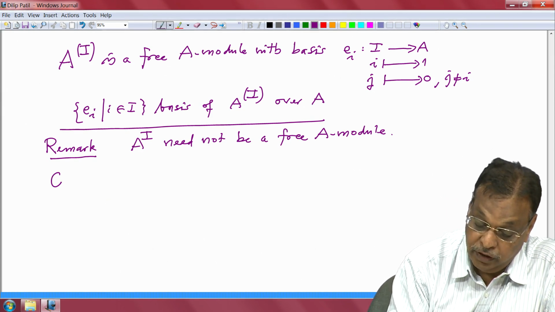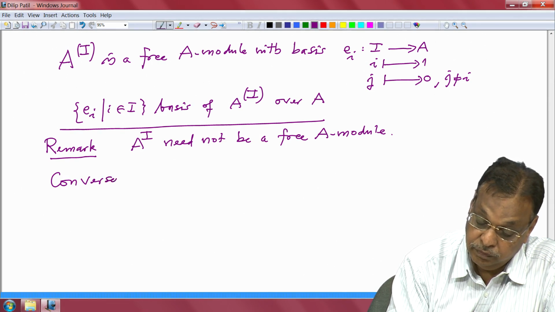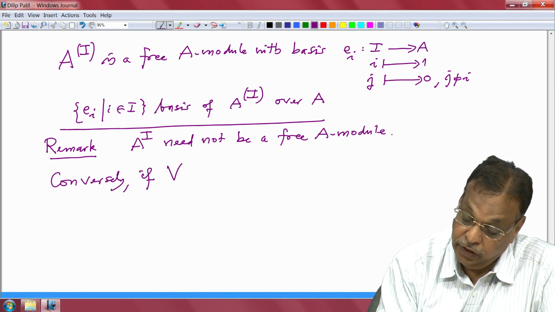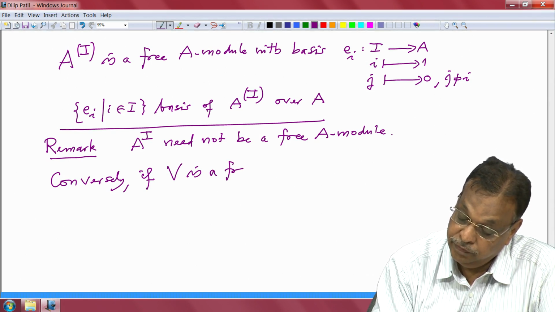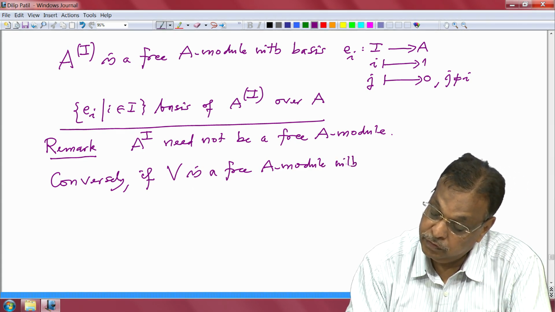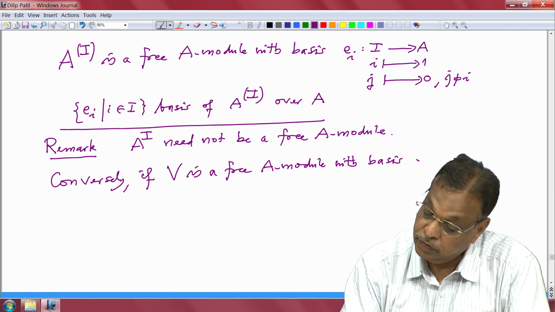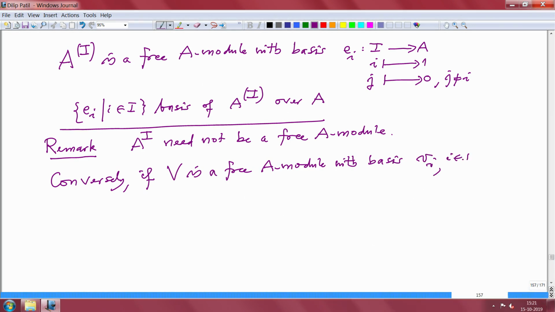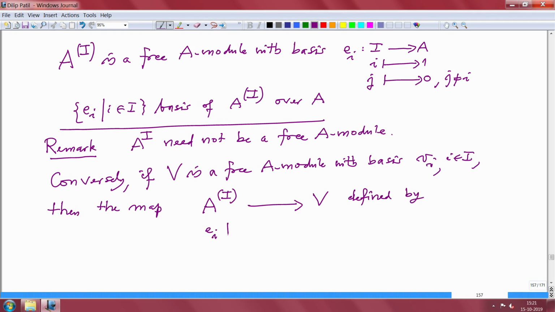So, conversely, if V is a free A module with basis v_i, i in I, then the map from A power round bracket I to V defined by e_i goes to v_i